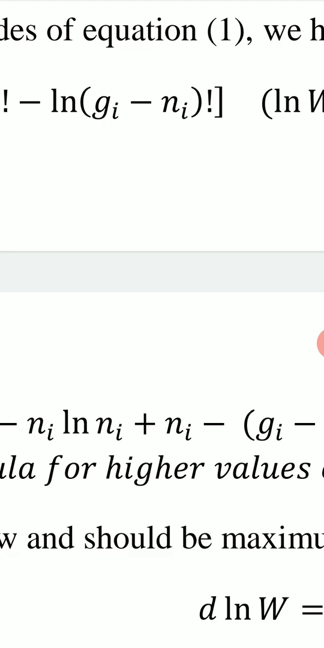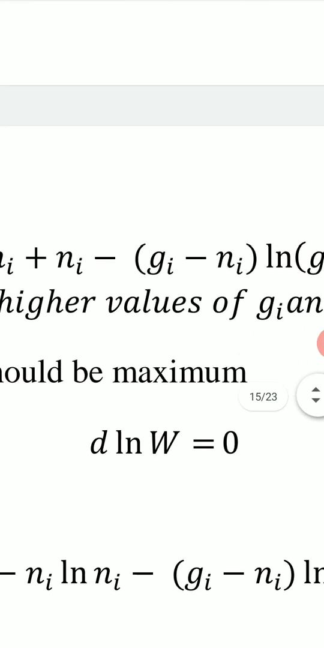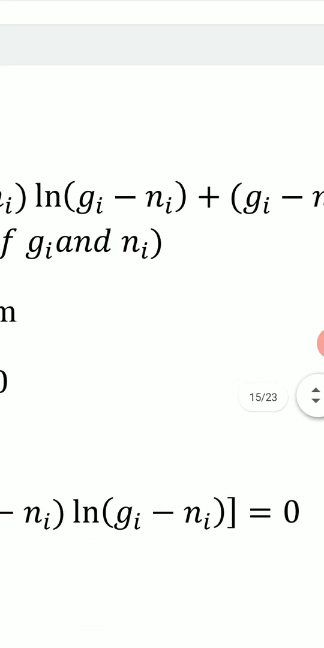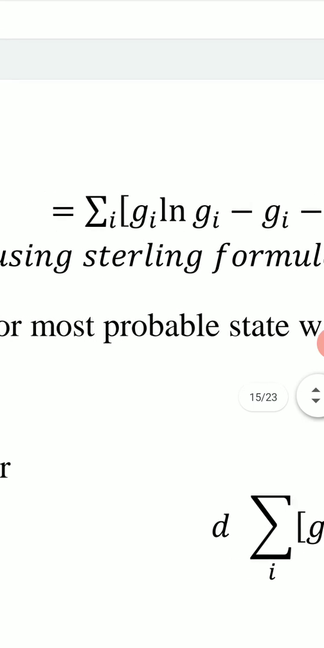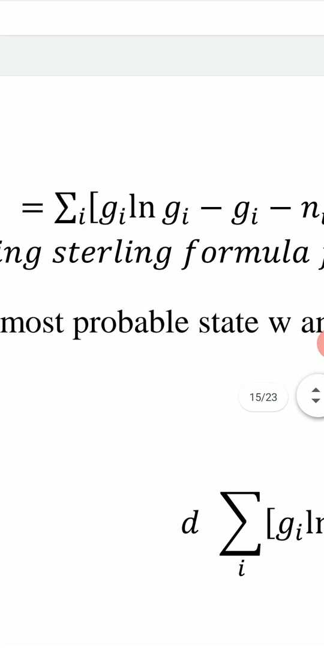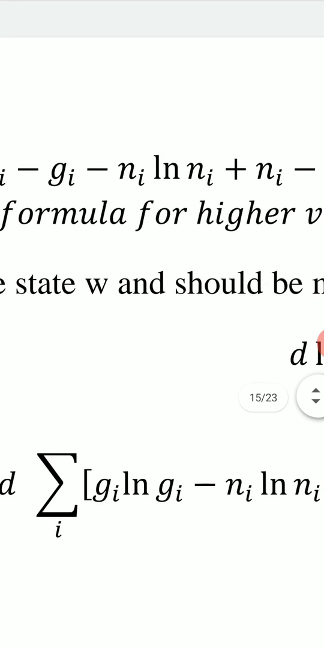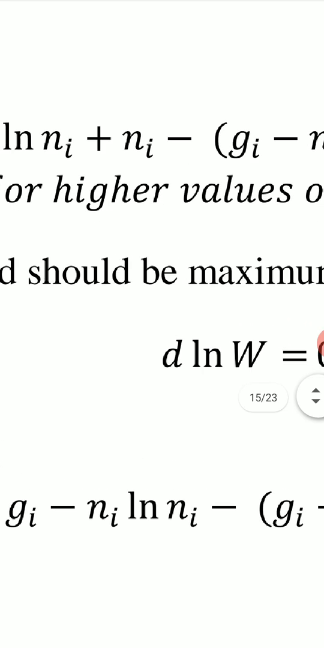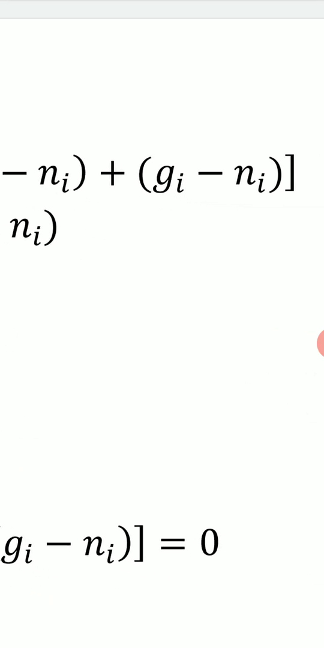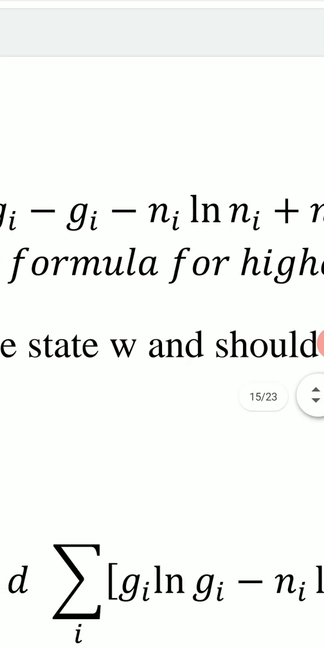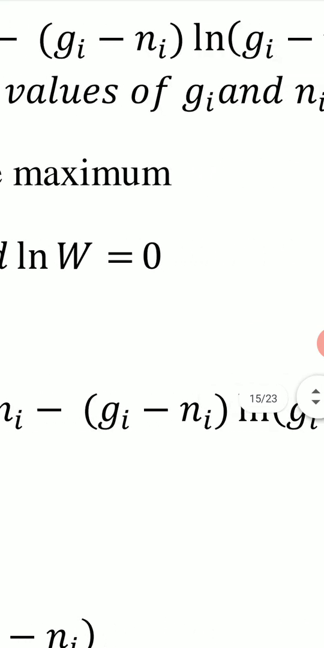So log factorial (gi minus ni), by using Stirling formula, becomes (gi minus ni) log (gi minus ni) minus (gi minus ni). So we have these terms for log W by using Stirling formula. Here we have minus gi, here we have plus ni, and in the last we have plus gi and minus ni. These four terms are cancelled. We have plus gi and minus gi, and we have plus ni and minus ni. These are cancelled out, and the remaining terms